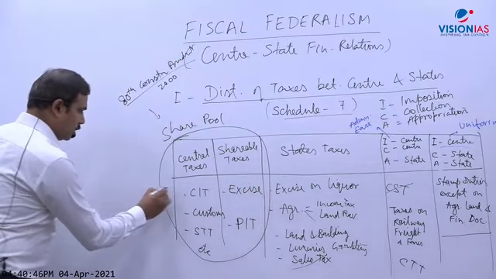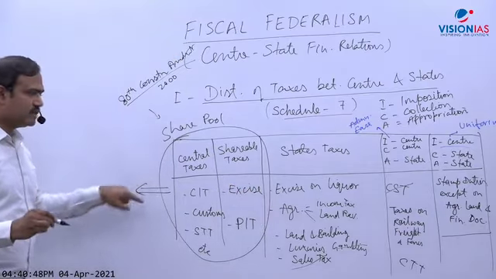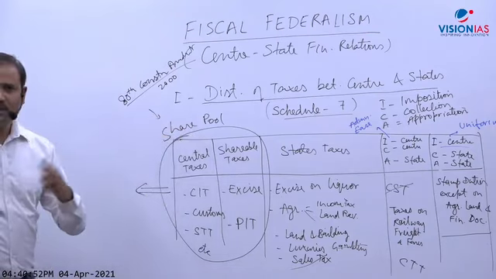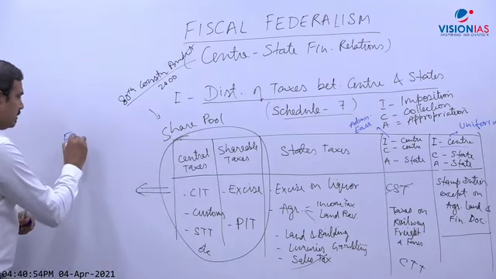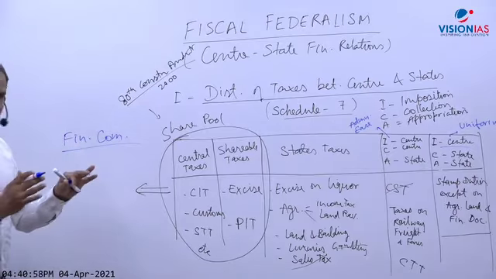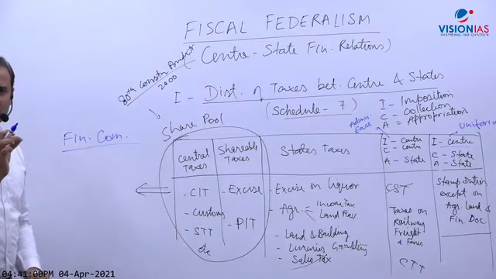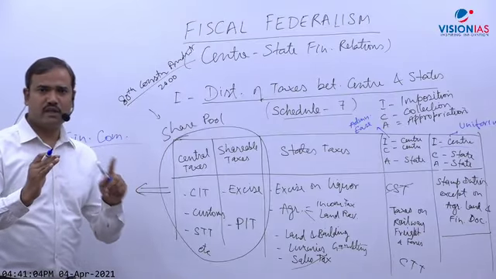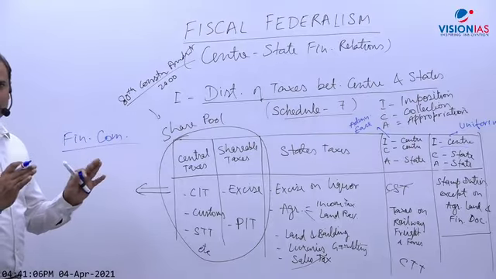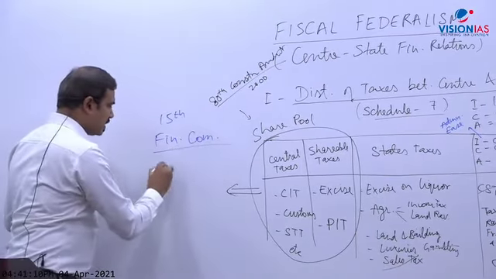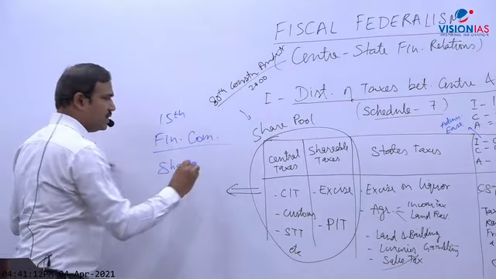So this is correct. And what is the share of states? Who decides the share of states? How much should the center transfer to states? That is decided by the Finance Commission. Now give me the answer to one question. The latest Finance Commission, all of you must have an idea, the 15th Finance Commission. As per the 15th Finance Commission, what is the share of states in the central pool of shareable taxes?